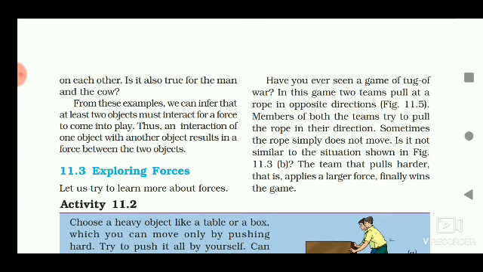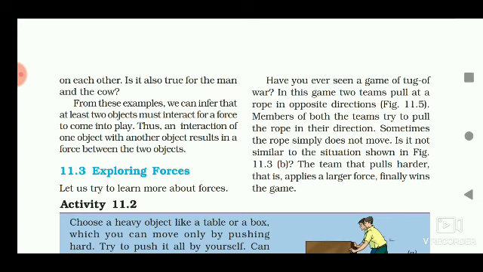For example, when two magnets are kept near to each other, either they pull or push each other. That means there is an interaction between the two magnets. If these magnets are kept far apart, then there is no interaction between them and no pull force or push force acts between them. So, interaction is necessary for the action of force.